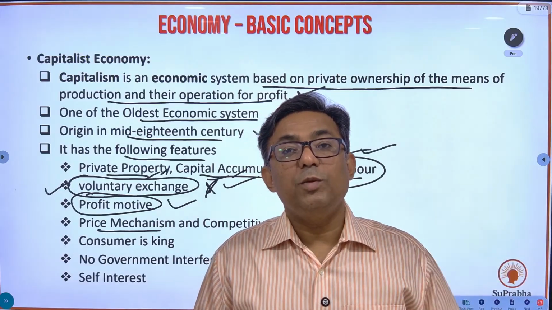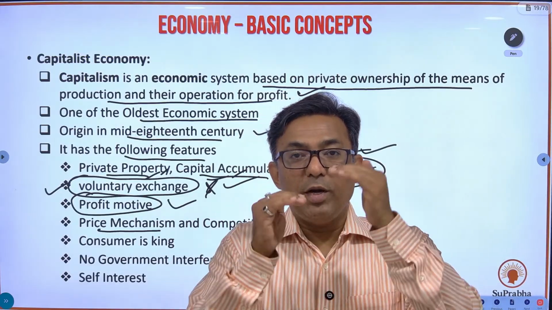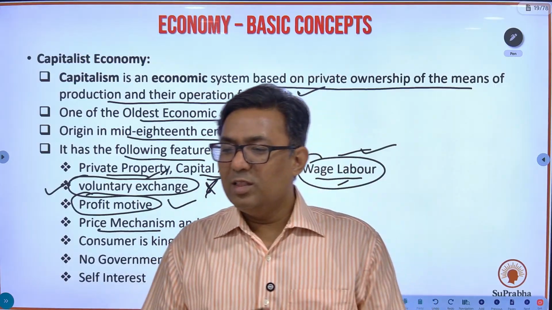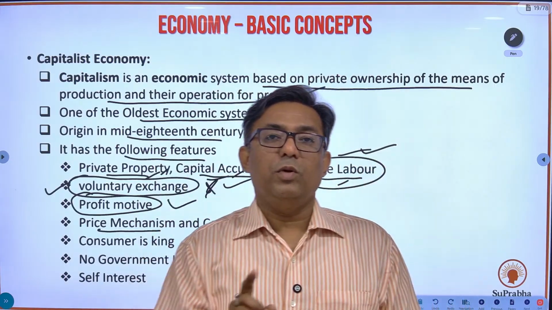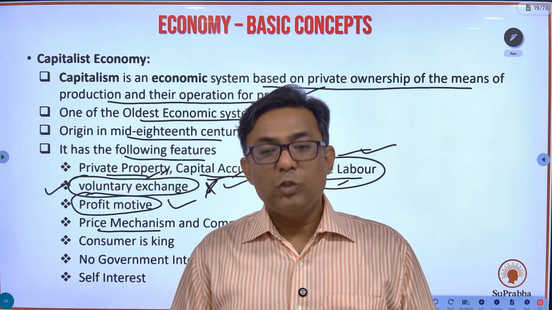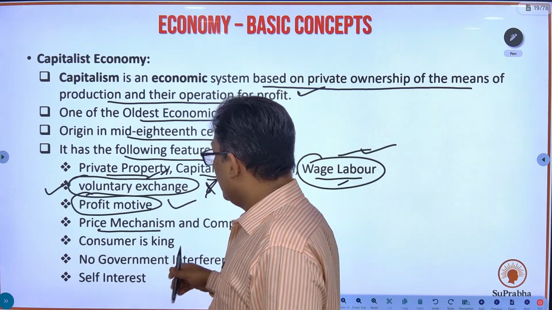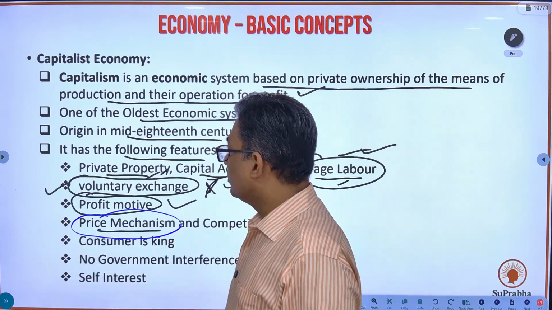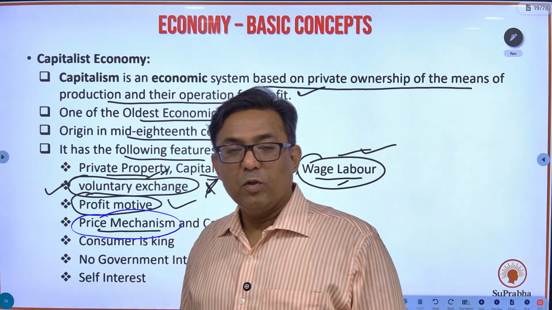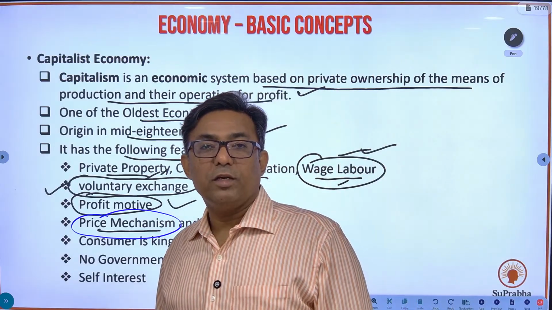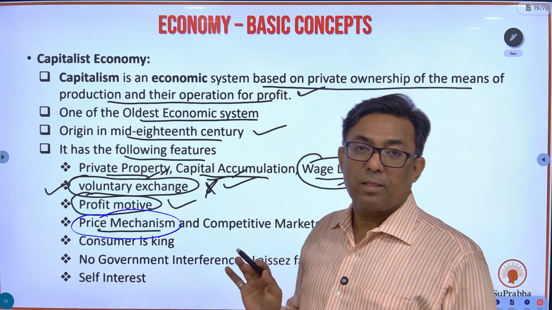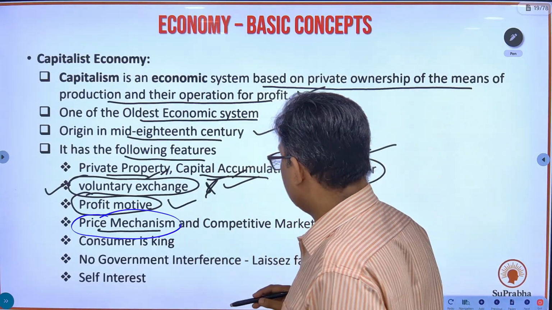The price mechanism is dependent on the market condition, demand and supply. But when it's a socialist economy, the price mechanism is fixed by the government. It is not based on demand or supply. So please remember that in a capitalist economy, the price mechanism will be based on the market conditions. It will not be fixed. Whereas in a socialist economy, the government will fix the prices. Understood?